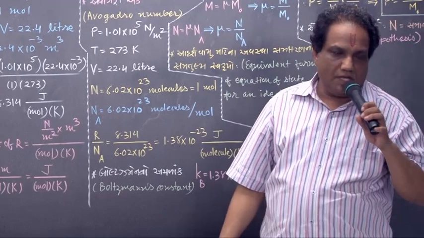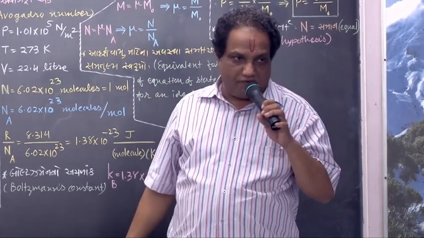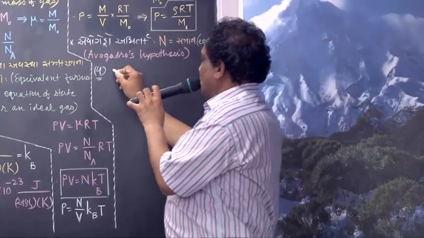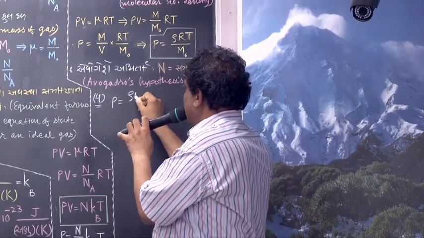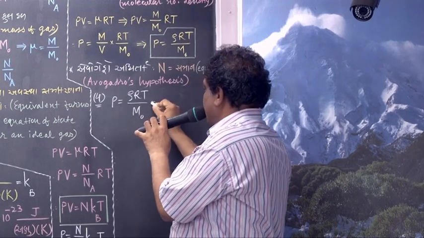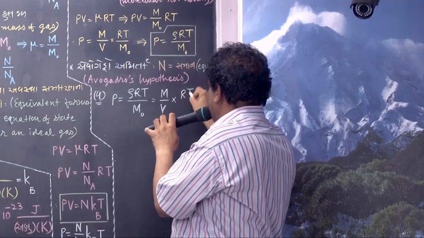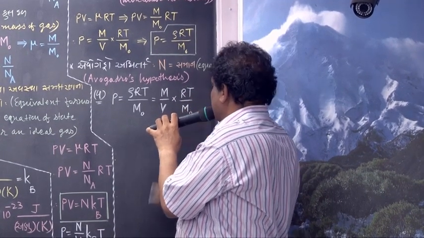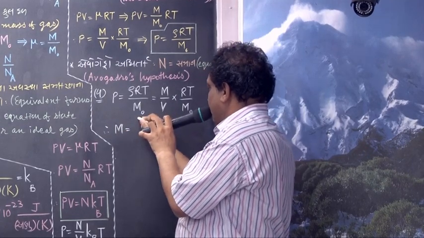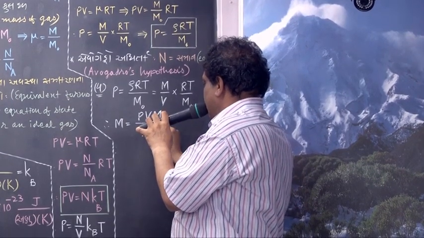Look, now you try to relate mass with temperature. I am showing you how to relate it. Look, P equals rho RT upon M0. What is density? Mass upon volume, correct? Into RT upon M0. So now just find out M. M will be how much? P into V into M0 upon RT.